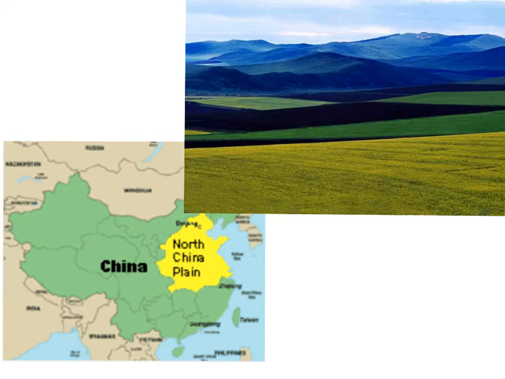Contrasting climate and landforms. Locate the North China Plain on the map on this screen. The climate and vegetation of this northern region of China are very different from those in the south. Monsoons from the South China Sea bring rains to the southern half of China. This area is warm and wet. The monsoon rains don't reach the cooler northern part of China and the North China Plain. This area doesn't get much rain at other times either. As a result, the climate is very dry. To survive this dry land, people have always depended on rivers.